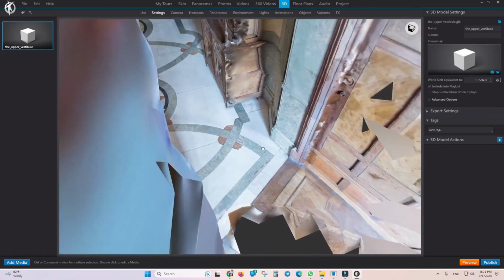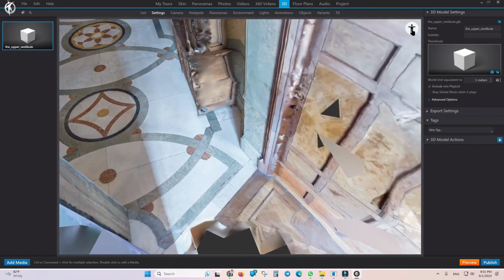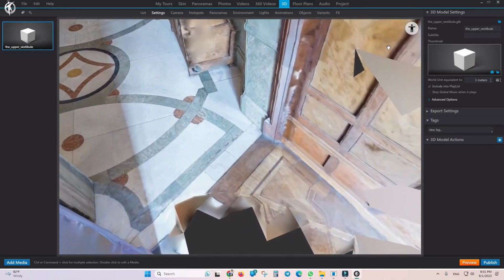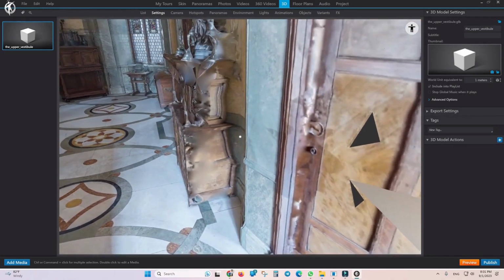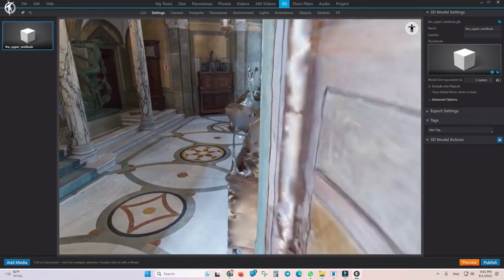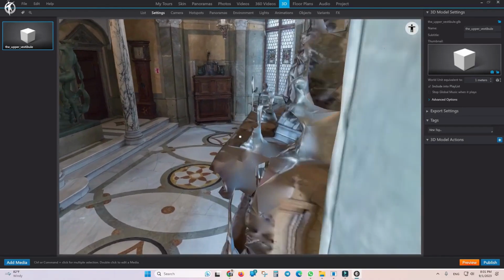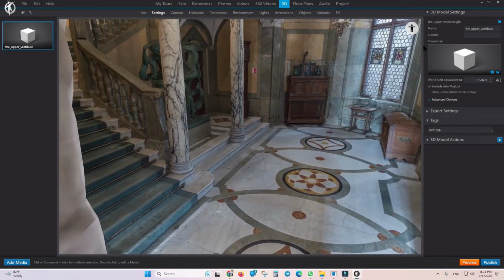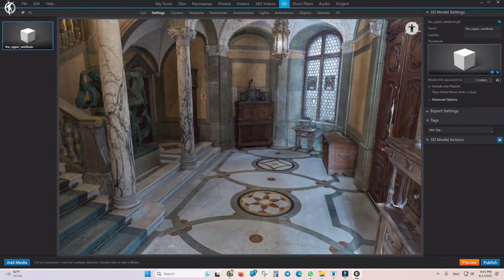But let me move the model over here a bit. Yes, now I can use the first person view and move inside the model like this. So how does moving inside the model work? With which options and how you can perform this movement?